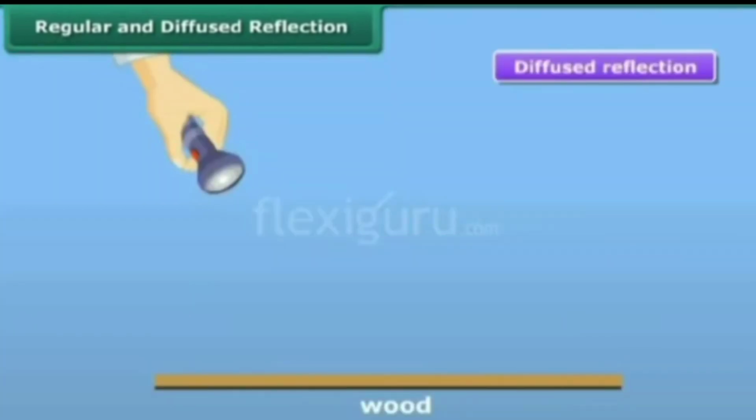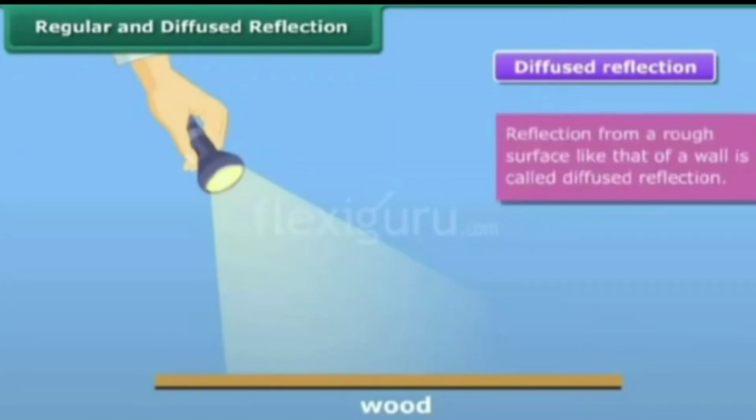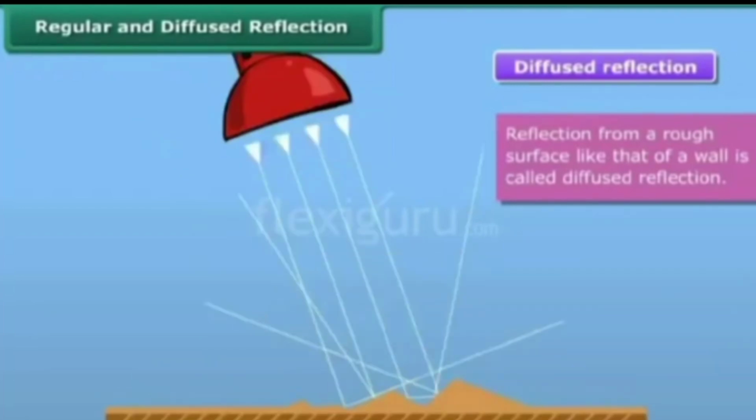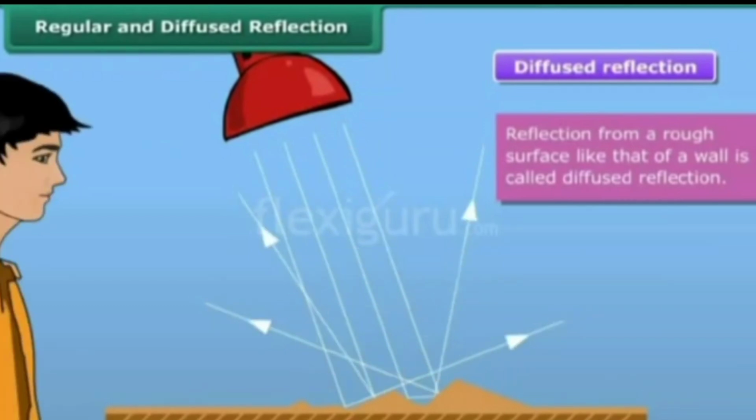Diffused or irregular reflection takes place when light is incident or falls on a surface such as a wall or wood, which is not a smooth or polished surface. An image is not formed in this case. Here, the rough surface reflects light in different directions. The light sent to our eyes by most of the objects around us is due to diffused reflection.